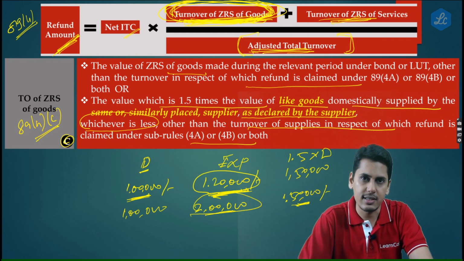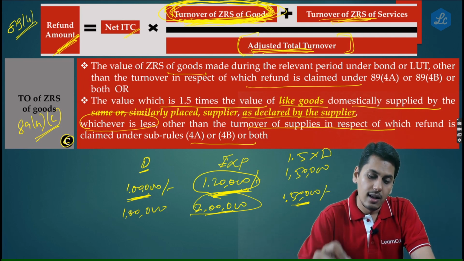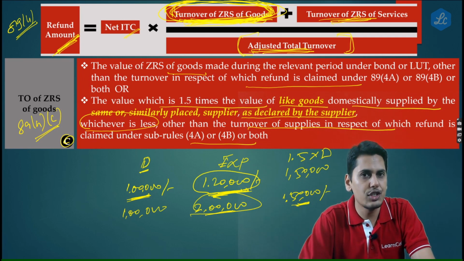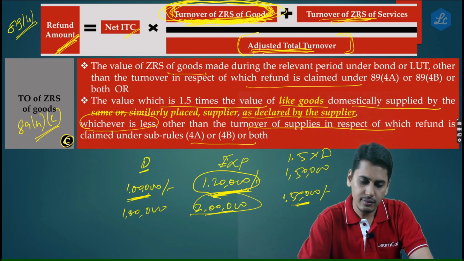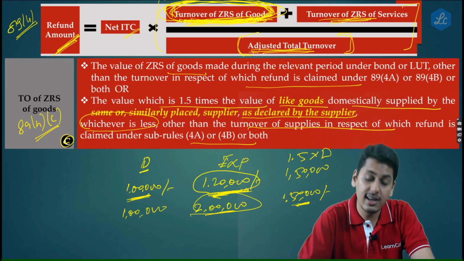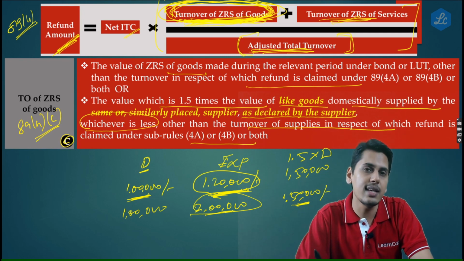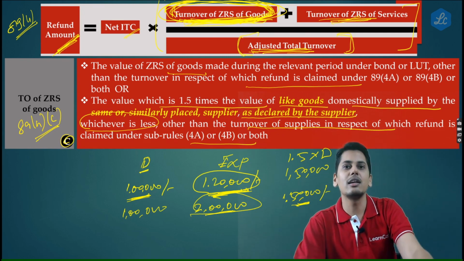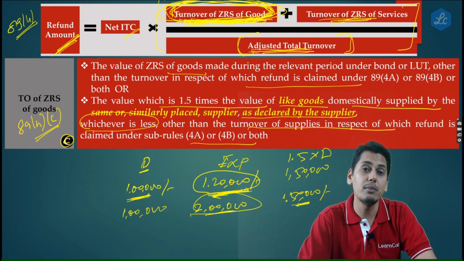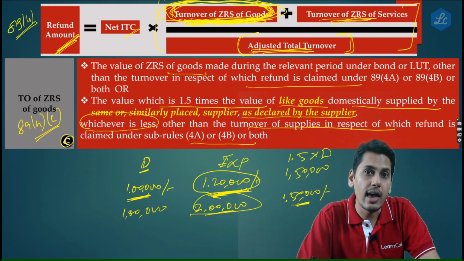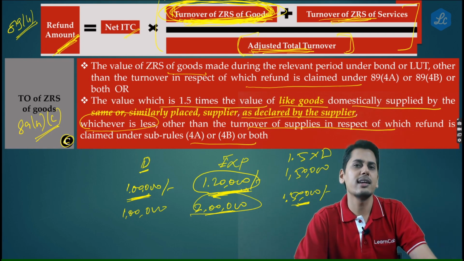Now friends, please understand, this change which has come, has come to restrict the refund to the exporter. Let's take an example.